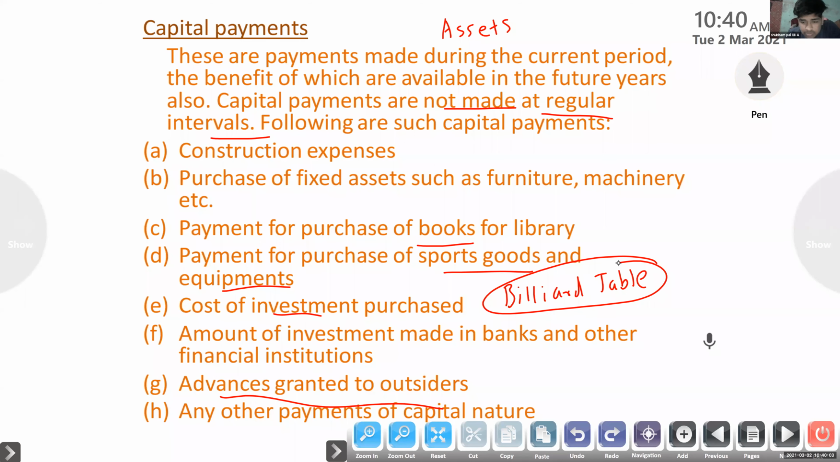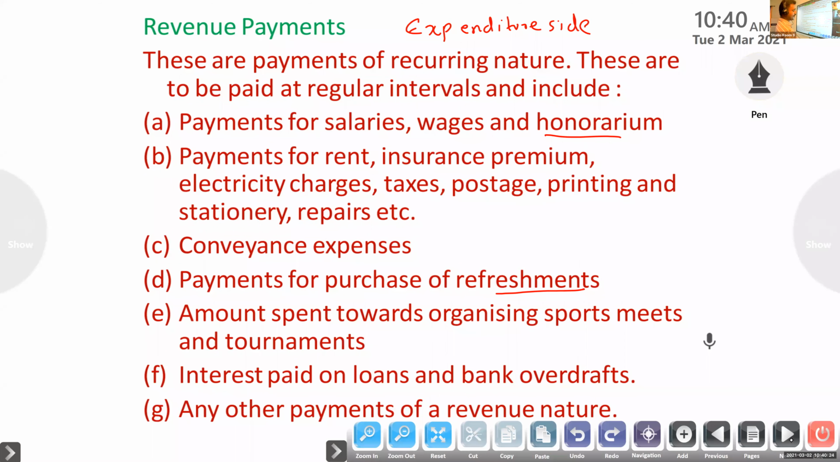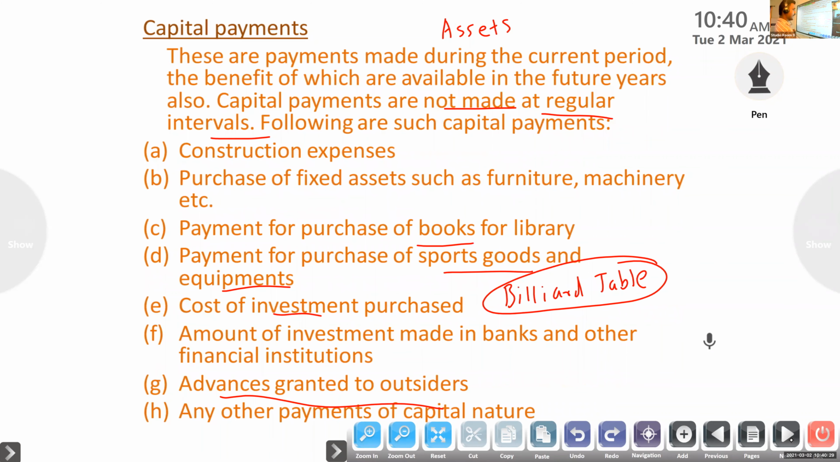Okay, so these are the capital payments. Any doubt related to revenue receipts, revenue payments, capital receipts and capital payments? Revenue receipts and revenue payments go to the income and expenditure account; capital receipts and capital payments go to the balance sheet. So daily you have to go through each item, then it will be easy for you to do the problems. Just go through them, then you can solve all the problems.